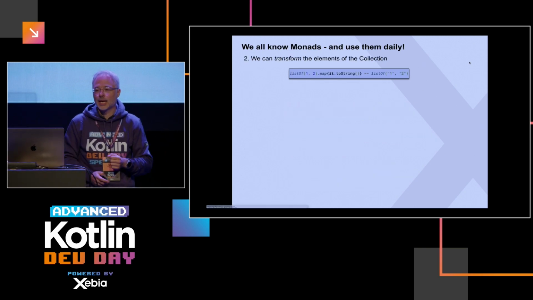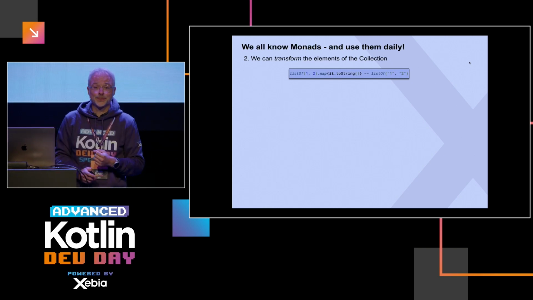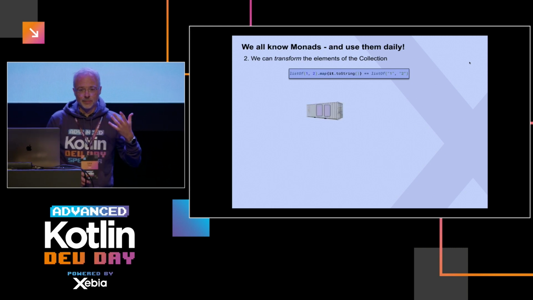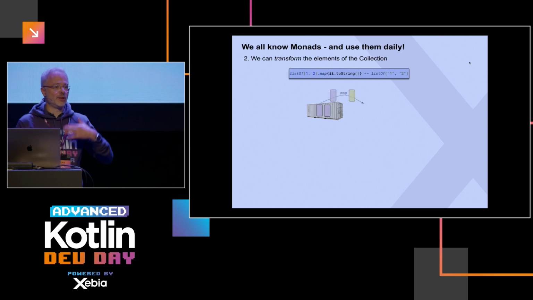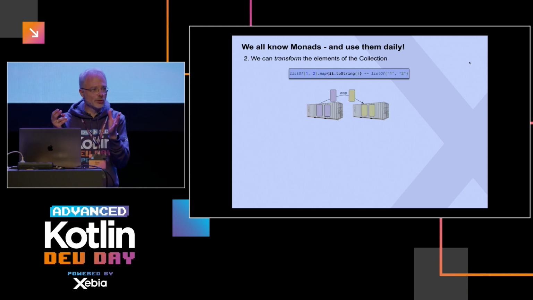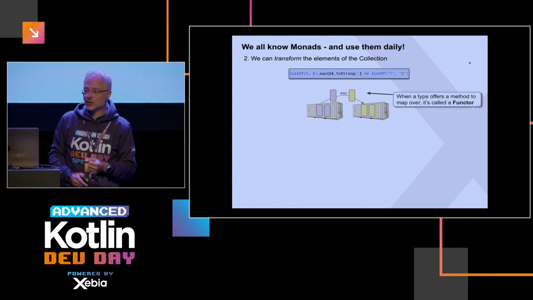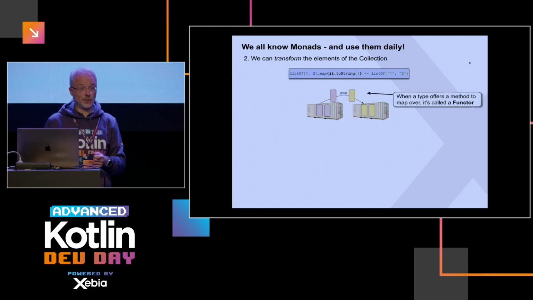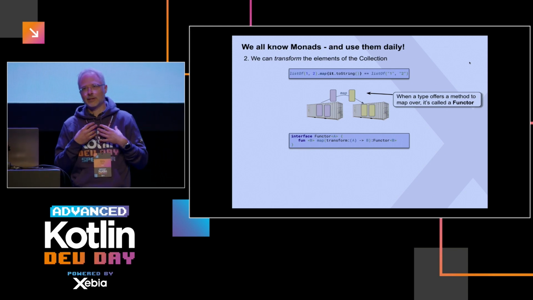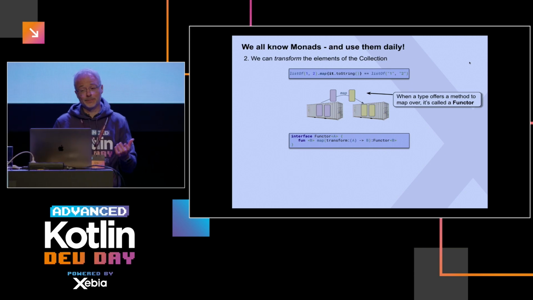That's one. The second one is when we can transform elements of a list, we use, for instance, the map method. So we have our container with the items in it, then we map over them, we turn red into yellow, and in the end we have the same container that contains a transformed element, like you see above. In academia, they managed to describe this as a functor. I would have loved the term mappable. I would understand, oh yeah, you map stuff. Very simple map function, functor.